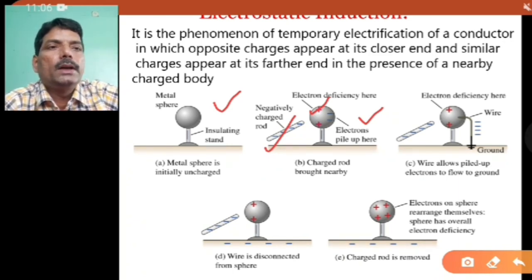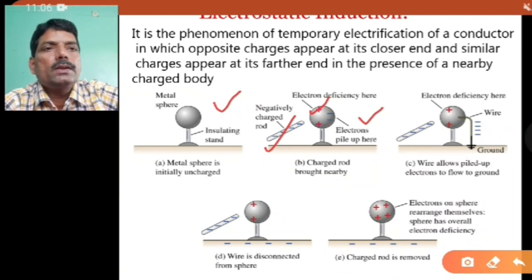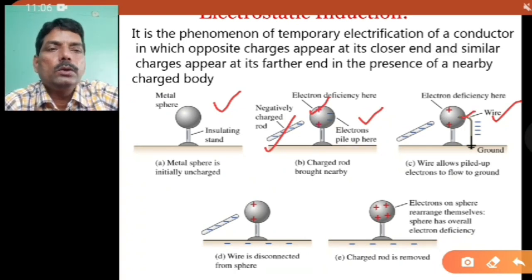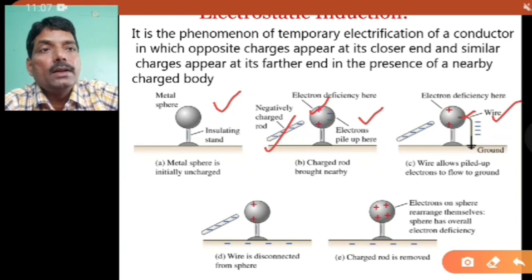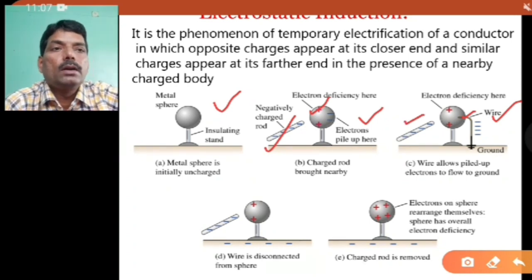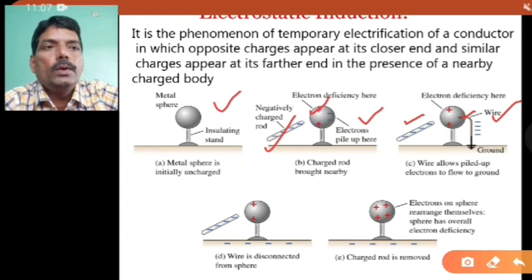Now see here, the third process I have done: the electrons accumulated on the right-hand side of the sphere, I have connected a wire there, which is grounded. I have done the grounding process here. So the negative charges accumulated at this point get transferred to the earth. But the positive charge on the side of the negatively charged rod will stay there, because the negatively charged rod will not let this positive charge move easily. Therefore only the electrons will transfer to the earth.